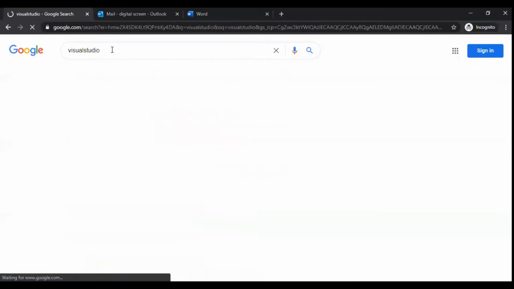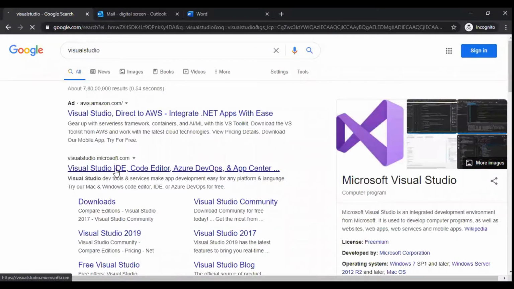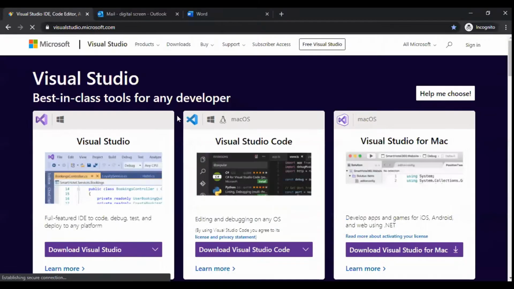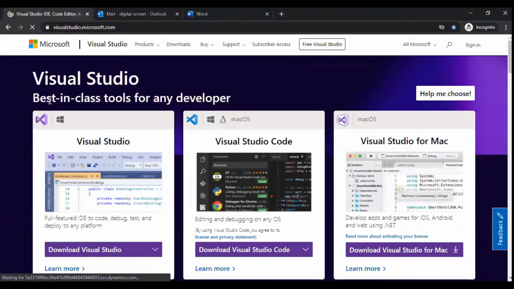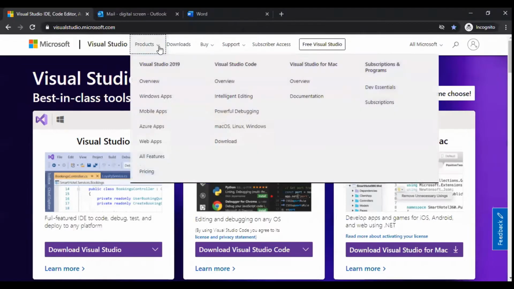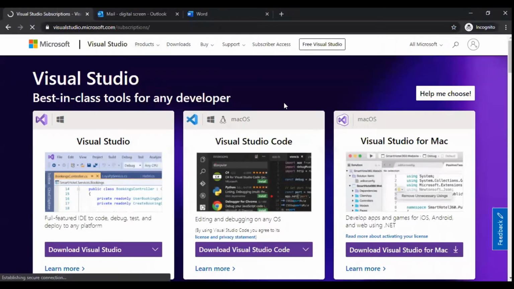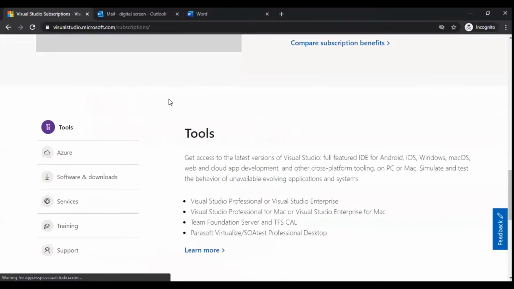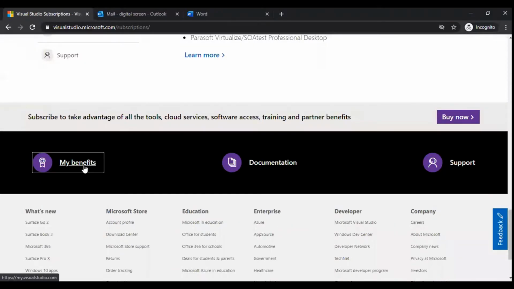Also for Visual Studio, in your browser you can go to visualstudio.microsoft.com. Visual Studio is nothing but a best-in-class tool for any developer, a full-featured IDE to code, debug, test, and deploy to any platform. If you go to Products and then Subscription, you can come to the My Benefits page.